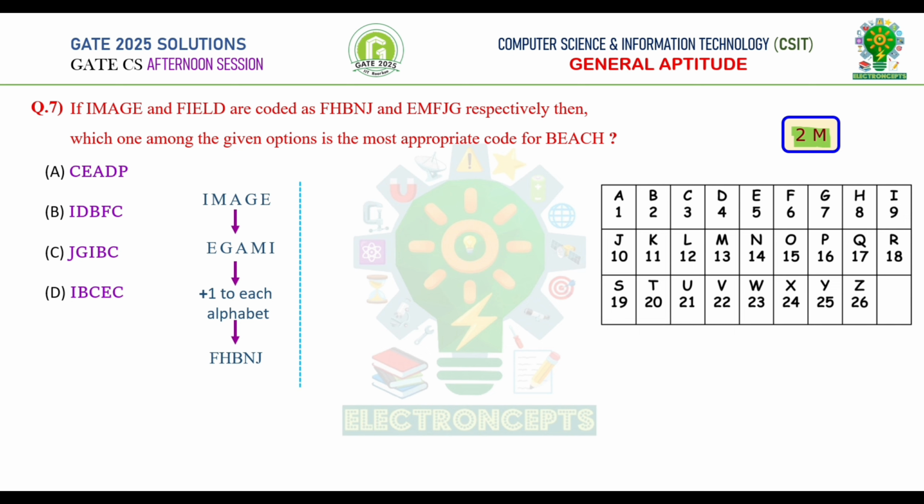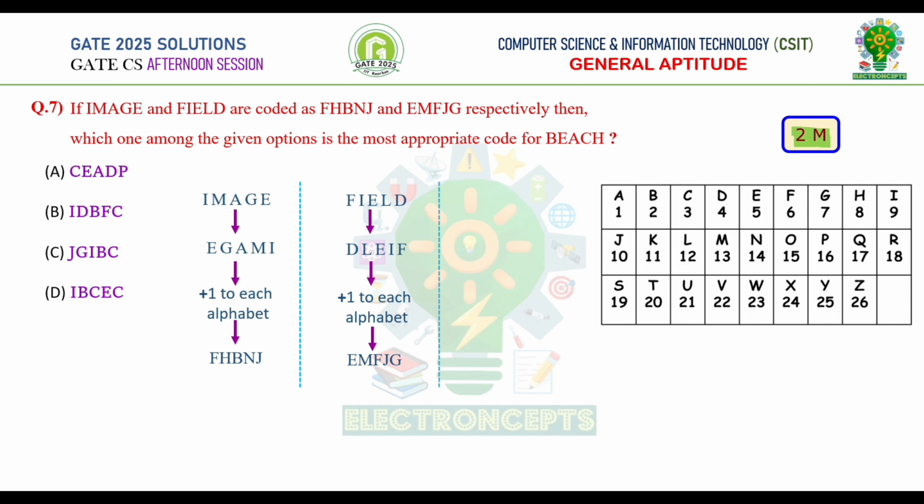Similarly, let us also go through the word field. If we take reverse order, we get DLEIF, and adding +1 to each alphabet, we get EMFJG, which is the code for field as per the given question.